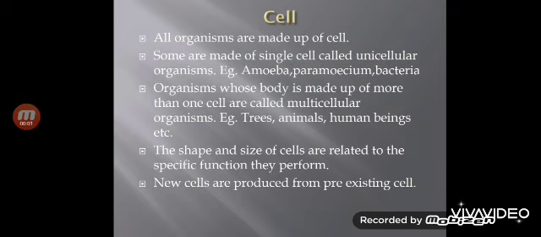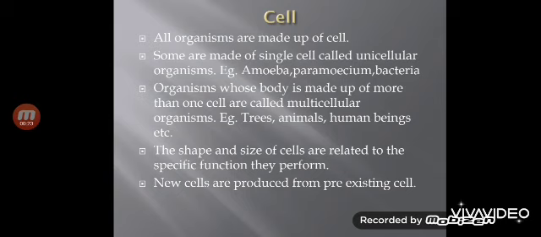It means cells divide to produce cells of their own kind. Now every multicellular organism has come from a single cell. This single cell divides and a number of cells are produced and a multicellular organism is produced.